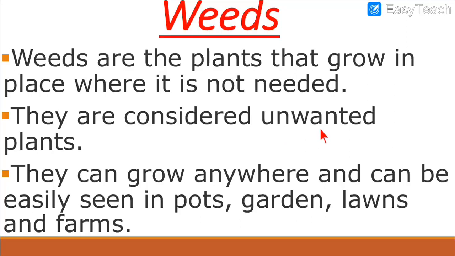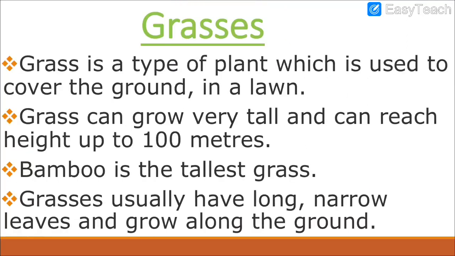Why do we call them unwanted? Unwanted means we don't want them, we don't need them. So they are called unwanted plants, right? They can grow anywhere and can be easily seen in pots, gardens, lawns and farms. So where can you see these weeds? You can see them in a flower pot, garden, lawn, farms, like farmers have farms. So at all these places we can see weeds.